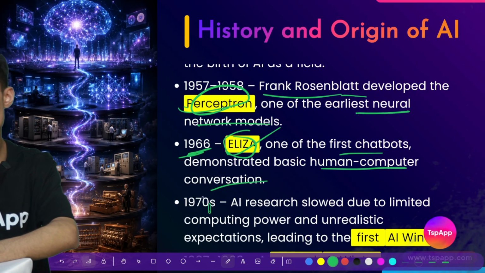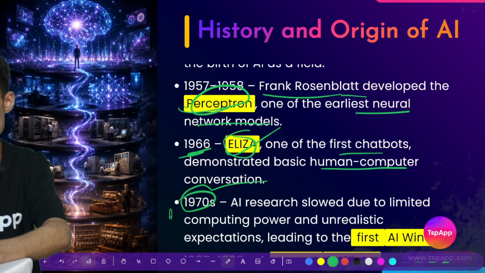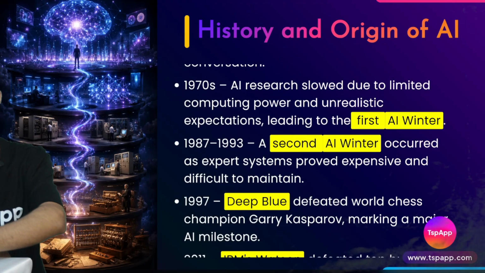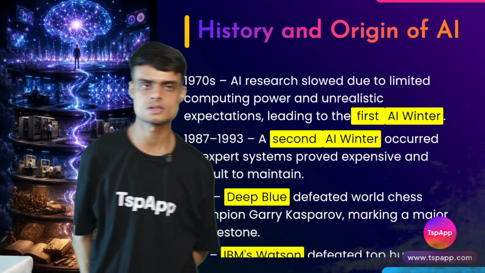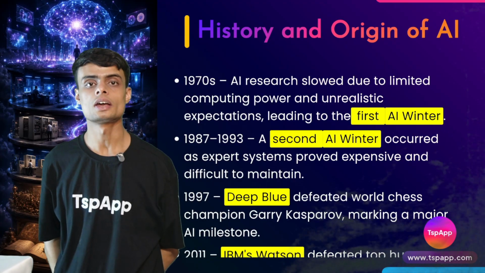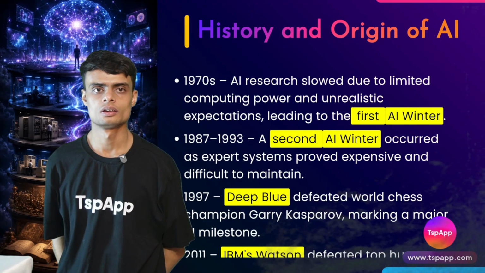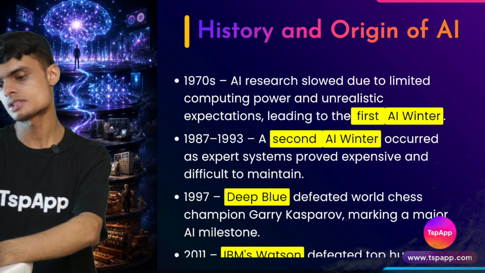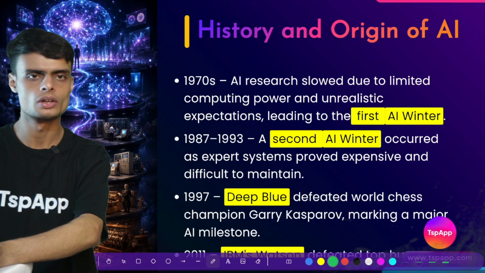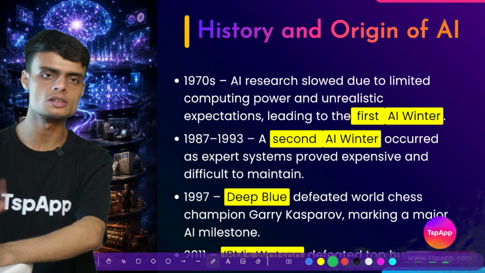Then we have the 1970s time period. In this time period, the investors were no more interested in investing in AI, so we call it the time of AI winter, meaning the research slowed down and people were not that interested.